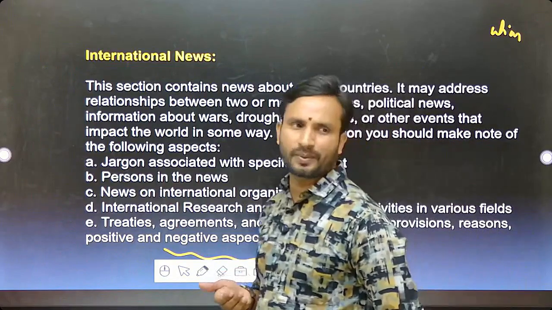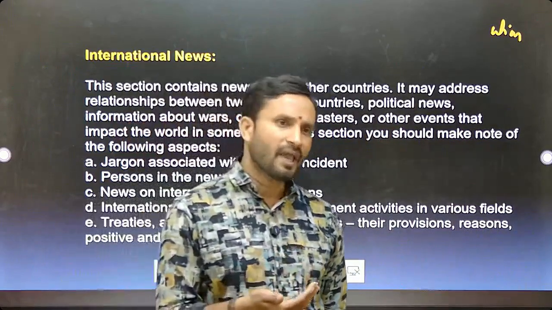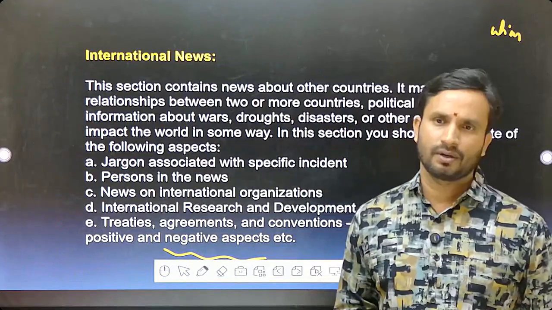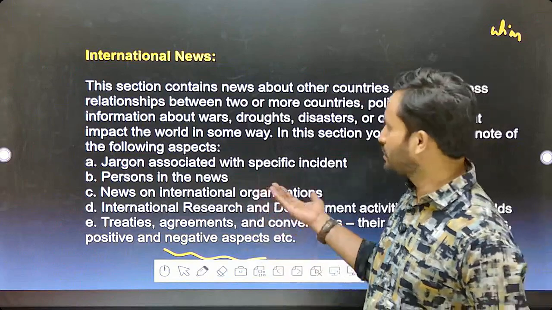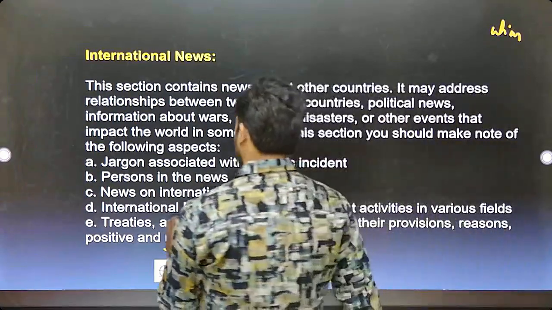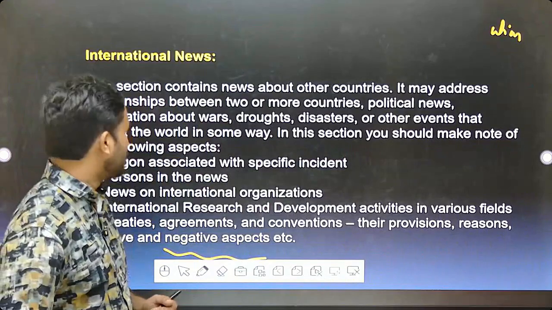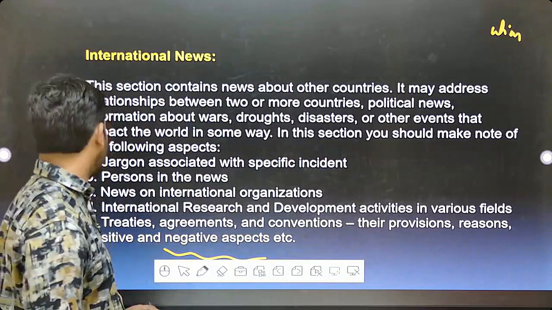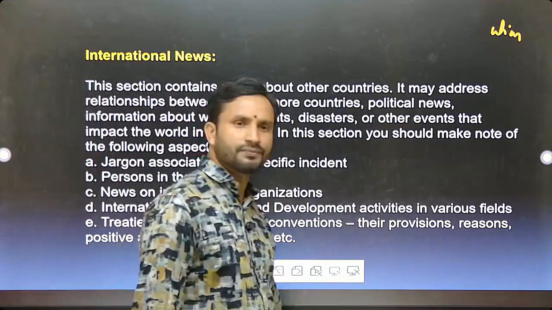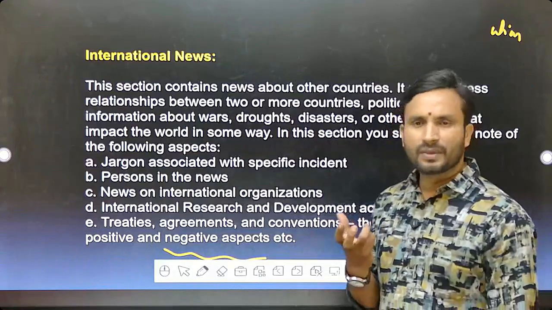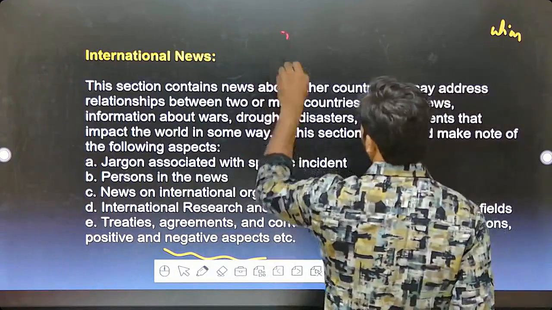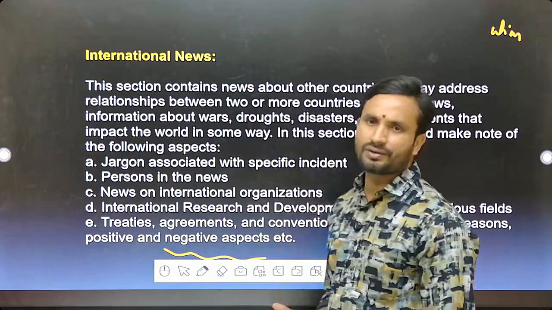So if it is financial aspects, the news related to the World Bank, International Monetary Fund (IMF), World Trade Organization (WTO), and some of the international financial institutions which may be in the news. So these things. So international research and development activities in various fields. Clear of it? Treaties, arrangements, treaties, agreements, and conventions. Some of the international conventions, for example, for environmental conservation, the CITES Convention,